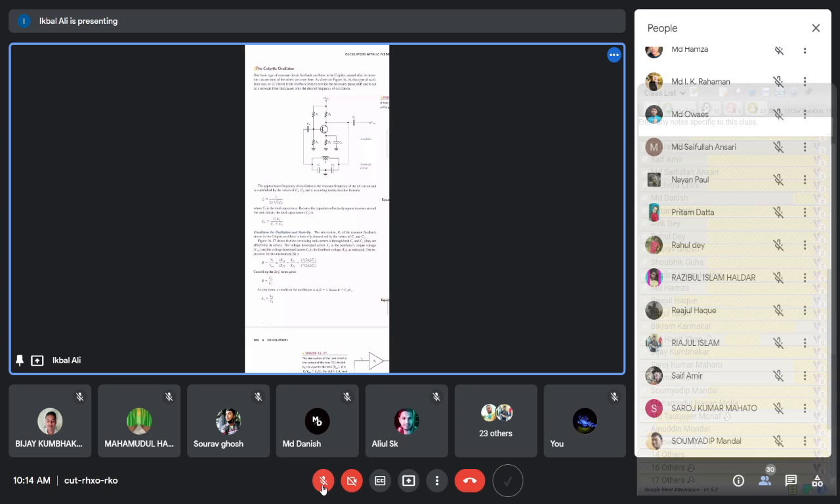And radio frequency, 1 megahertz means 1000 kilohertz. Okay, that is the range of the 1 megahertz. After 1 megahertz, actually radio frequency starts. So that is the range.